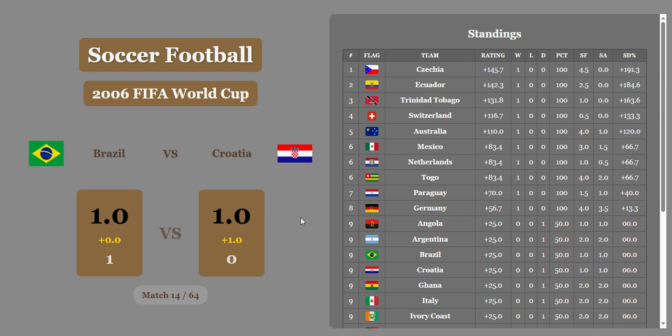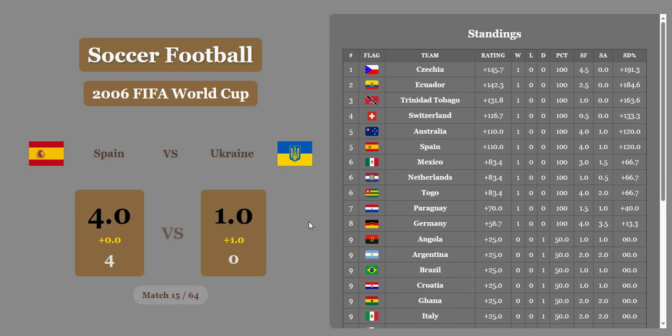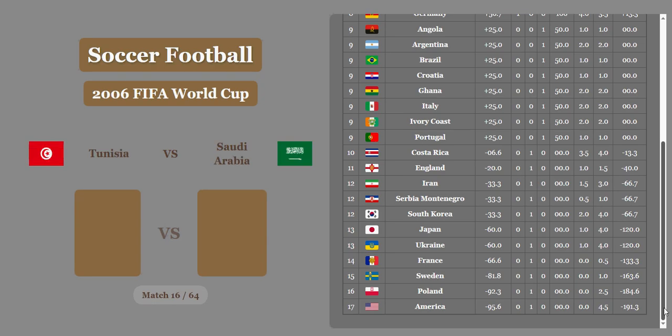Czechia in first, Ecuador second, Trinidad and Tobago third, Switzerland 4th, Australia 5th. Spain demolishes Ukraine. Ukraine will get a whole goal, but it's still a whomping 4-1. Spain now in 5th place with Australia. Ukraine in 13th place with Japan.